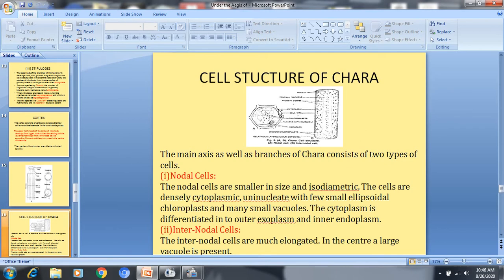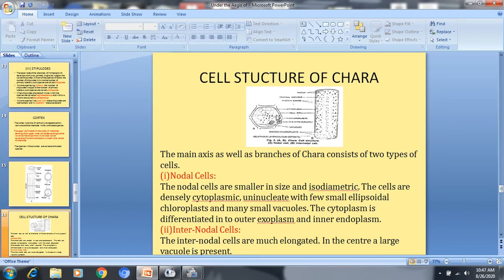These are two central cells at the node, and these cells are uninucleate, that means they have a single nucleus, and the cytoplasm is dense in these nodal cells as compared to the internodal cell, as these nodal cells are more active. The internodal cell just helps in increasing the size of the thallus, but the nodal cell produces all types of appendages and branches, etc. So it is more active, so it has dense cytoplasm.